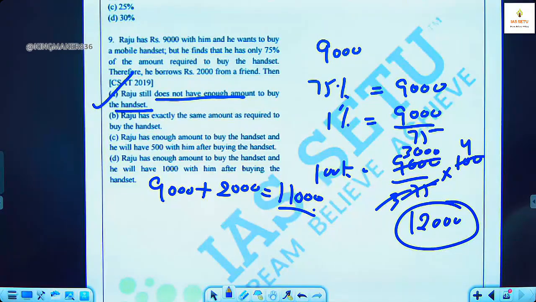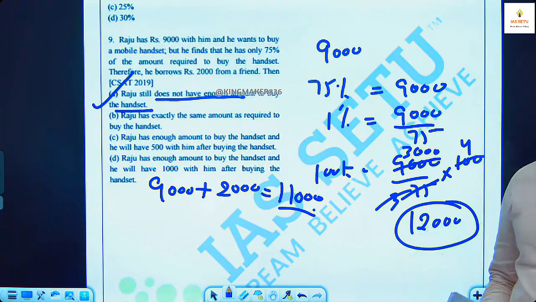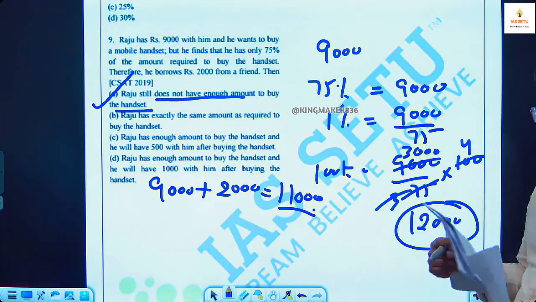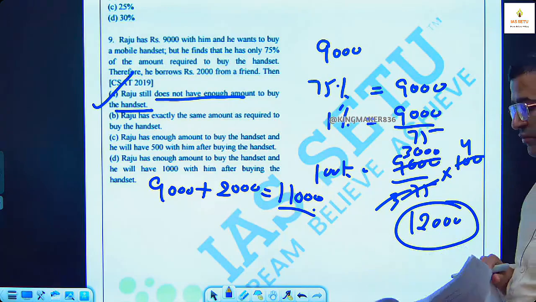Fine. Hanji. Doubt from this handout of percentage. Home assignment. Question number 5, home assignment.